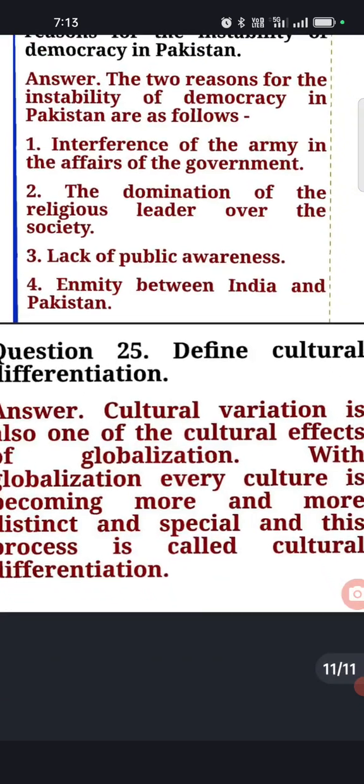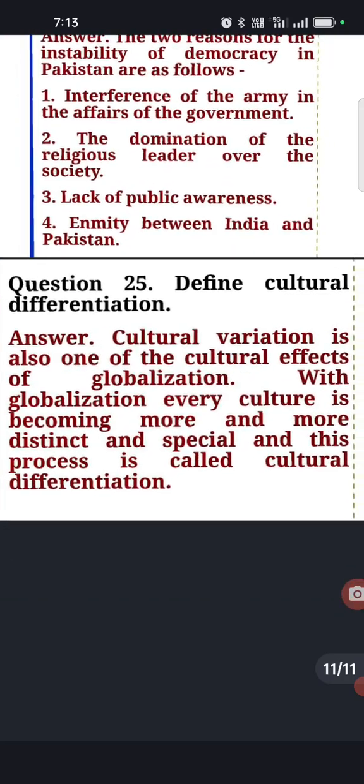Now, last, I have mentioned the 25th question. Define cultural differentiation in globalization. Cultural globalization. Now, the cultural variations are also a cultural effect of globalization.